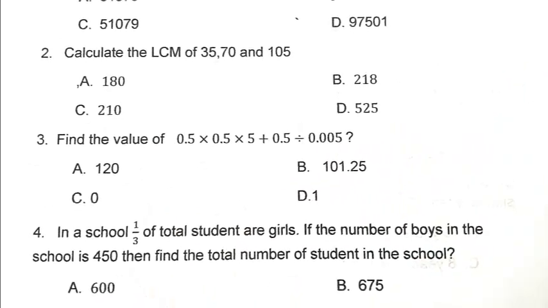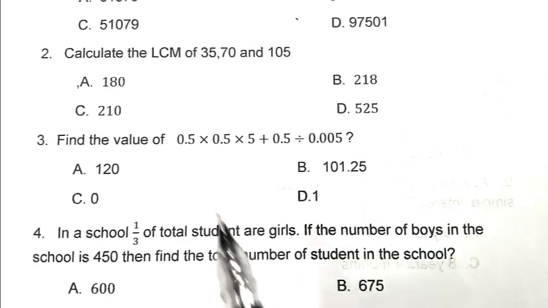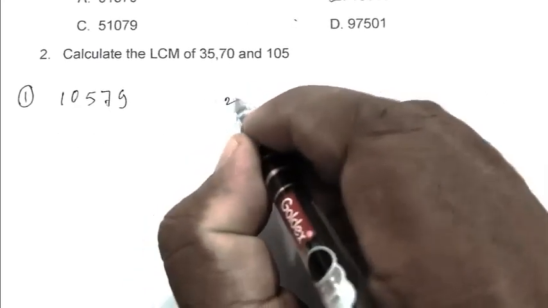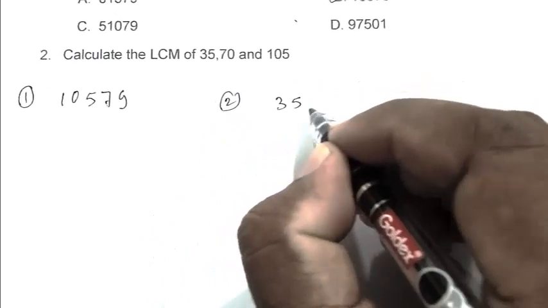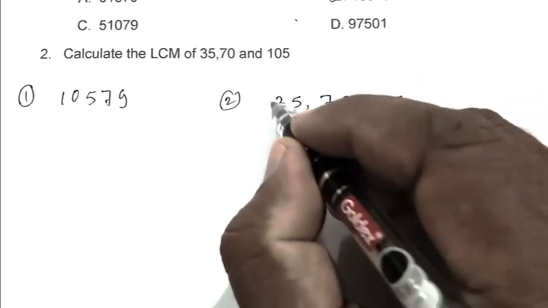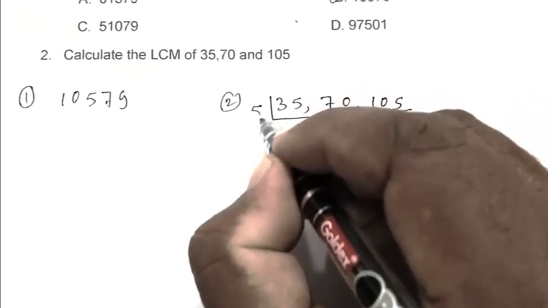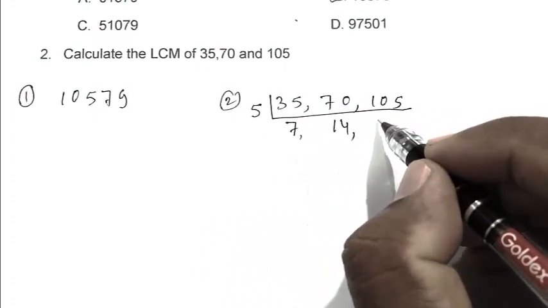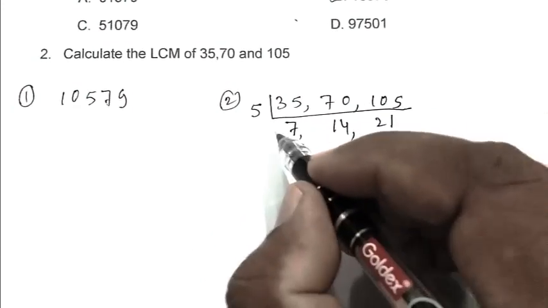Question number 2. Calculate the LCM of 35, 70 and 105. 35, 70, 105. Dividing by 5 gives 7, 14, 21.